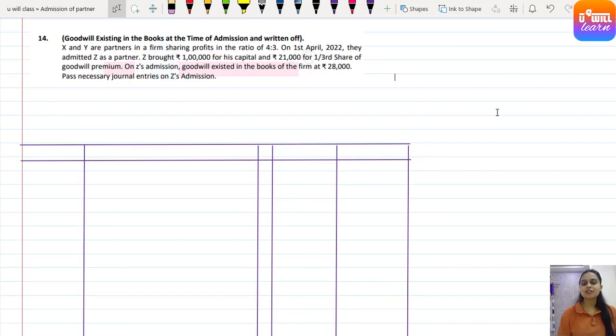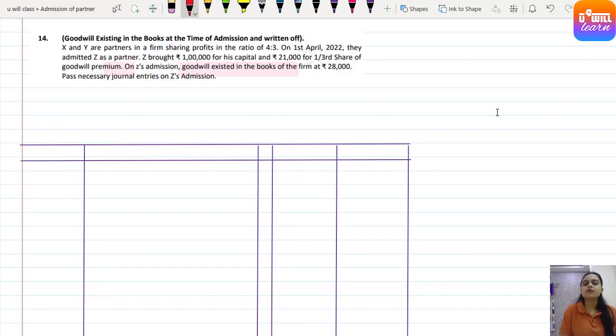In the last lecture we were discussing the treatment of goodwill. Today we'll also practice a few more questions related to it and learn new general entries about goodwill. Let's begin with question number 14. In the last lecture we had solved till question number 12. Question 13 we are skipping, we'll solve it later. We start today with the 14th question of the homework section of the study material.